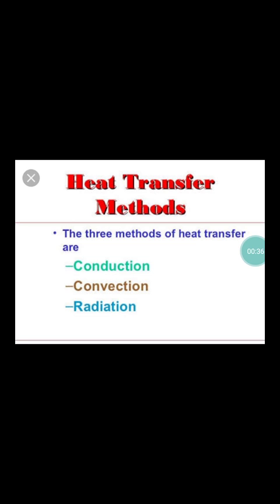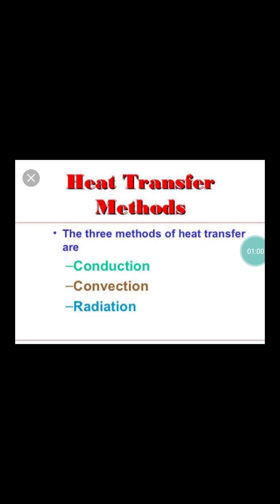Conduction: when I say conduction, the thought comes of heat transfer in solids, that is from one part of the solid to the other part. Convection: the fluid, the liquid, flows from one part to the other part. There is a flow of heat.